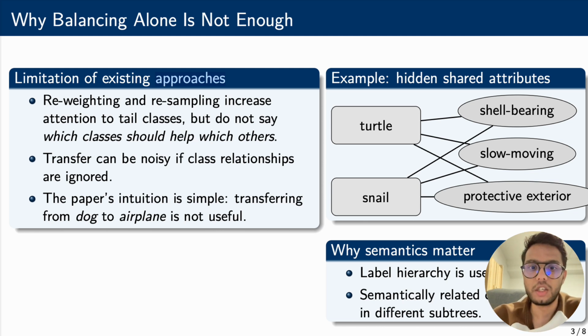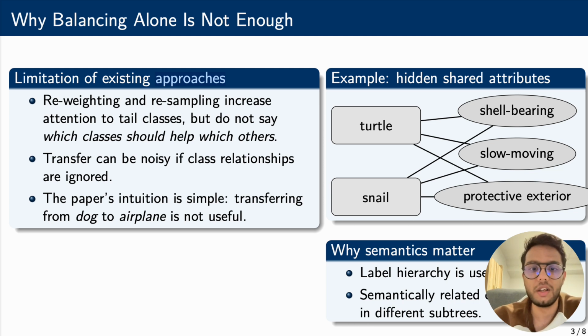Many existing long-tail methods try to fix this using reweighting, resampling, or augmentation. These can help, but they do not answer a more selective question, the question of which classes should transfer useful knowledge to which tail classes. That matters because transfer is only useful if the source class is meaningfully related to the target class. The paper gives the simple intuition that transferring from dog to airplane is unlikely to help much.